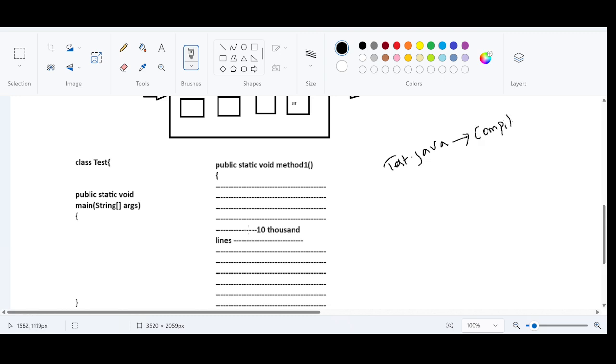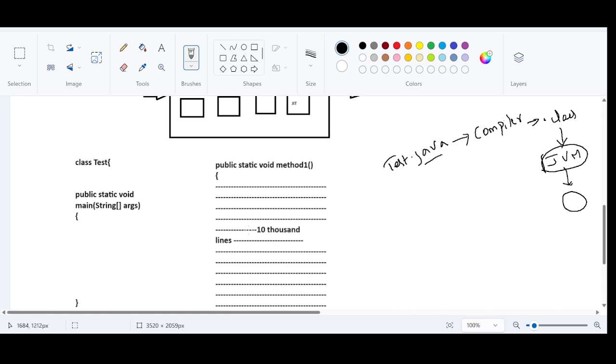The compiler will ensure that the .java file will be converted into a .class file. Again, this .class file will be sent to the JVM, and the JVM is responsible to perform the execution. Internally, it is going to convert the .class file into the native code or the machine code, and the output will be displayed, isn't it?